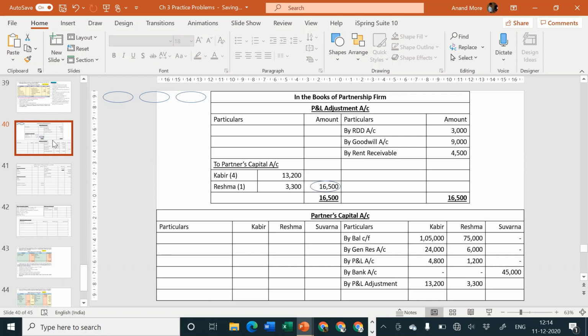Mr. Kabir is having 1,05,000 plus 24,000 plus 4,800 plus 13,200. The total of Mr. Kabir's credit side is 1,47,000. So I'll write here 1,47,000.